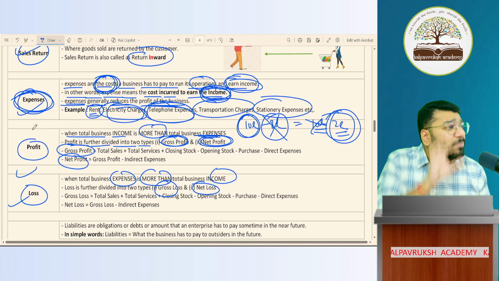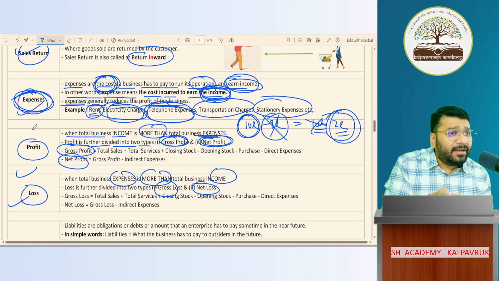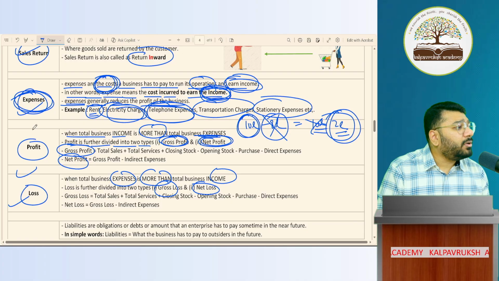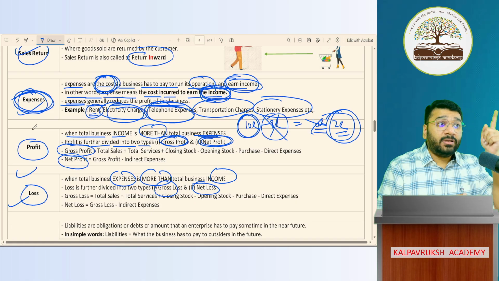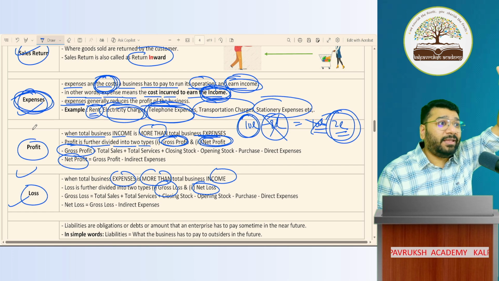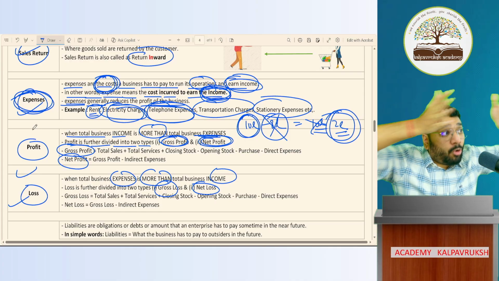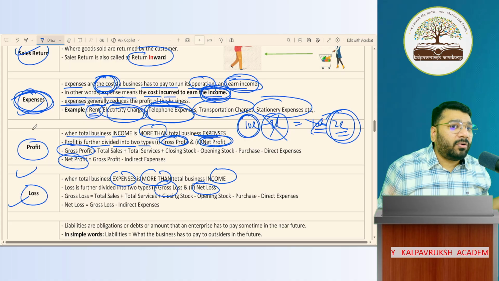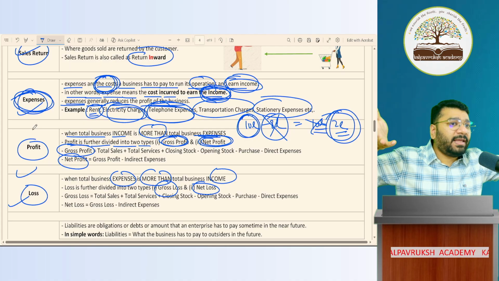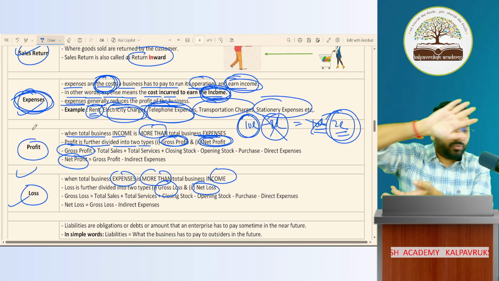Profit comes in trading and profit and loss account. Loss comes from trading and profit and loss account. Well, ultimately I'm talking. In between, sales will go to the sale book, the sale account. A lot of drama is happening in between, which I'll discuss in the accounting process. Ultimately, the sale goes to trading and P&L account. The flow I've not discussed yet, but the end part is clear.